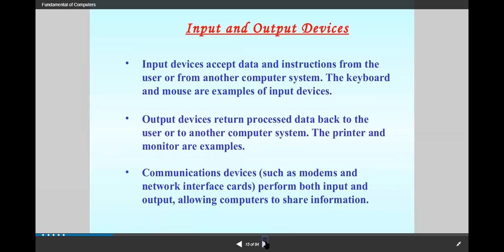So here are some input and output devices. Input devices means a